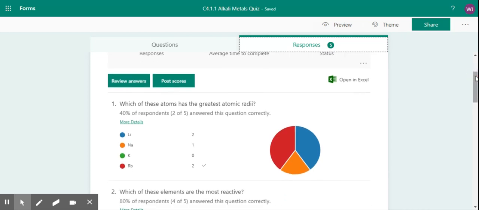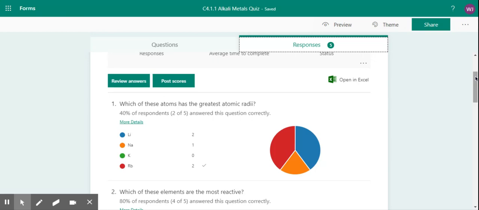Right, question 1. Which of these atoms has the greatest atomic radii? Radii is the plural for radius, so we're just talking about how big the atom is. As you go down any group, the atomic radius always increases. This makes sense because as you go down the group, they've got more electrons. Each time you go down into a new period, there's a new shell of electrons, and therefore that shell is going to be further away from the nucleus. The atomic radii is going to increase down any group.